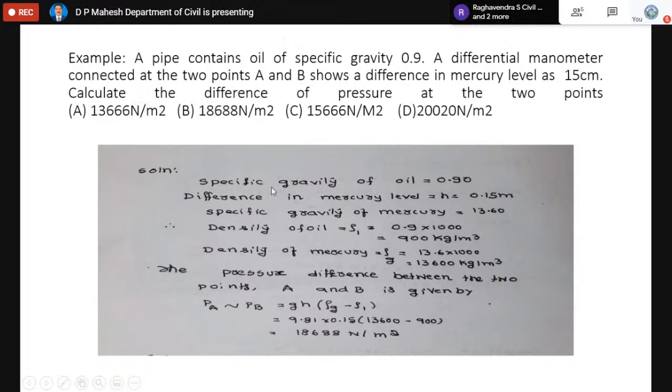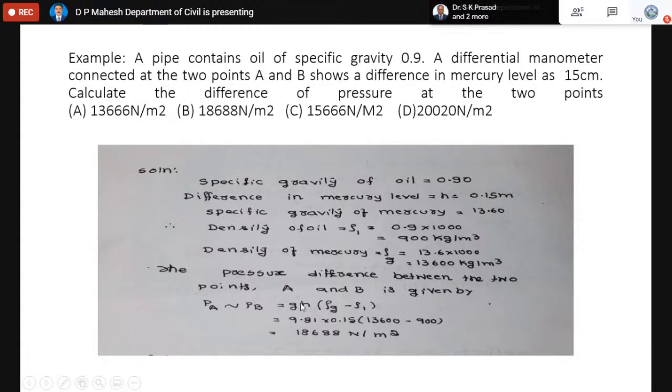Thereby we can calculate. Now let us see, the specific gravity of the oil is 0.9. The difference in the mercury level is 0.15. Then specific gravity of the mercury is 13.6, though it is not given, it is a standard value. We can calculate the density of any liquid provided its specific gravity is known. So that is 0.9 into 1000, 900 kg per cubic meter. Similarly, density of mercury. We have to be ready with these values because at the end we have to substitute. Density of mercury is rho g, which is 13.6 into 1000. Density means it is always specific gravity of that liquid into 1000, the density of the standard liquid.